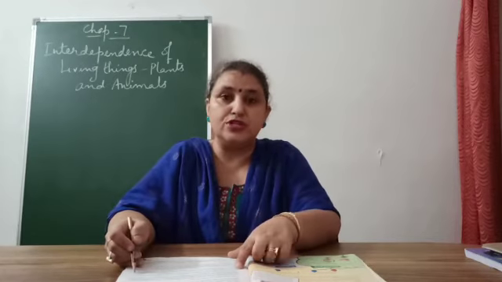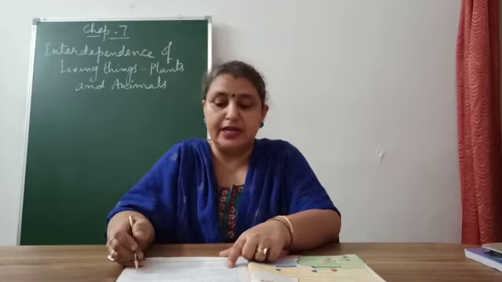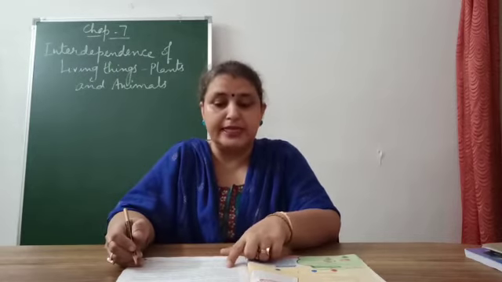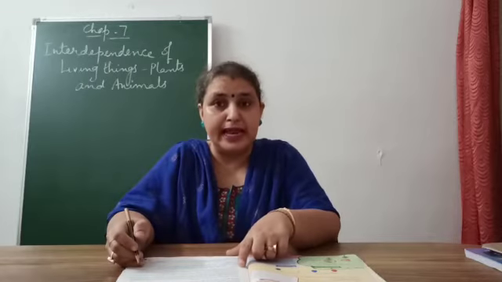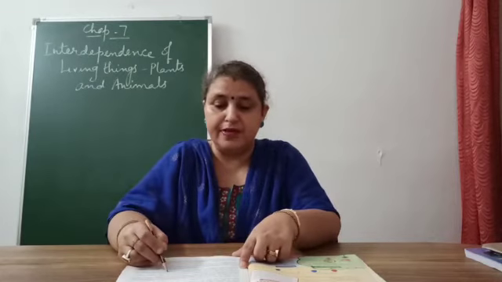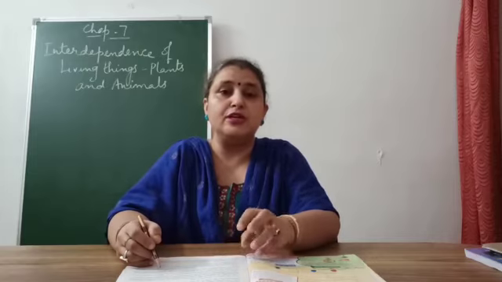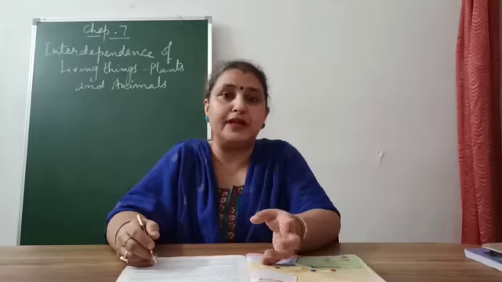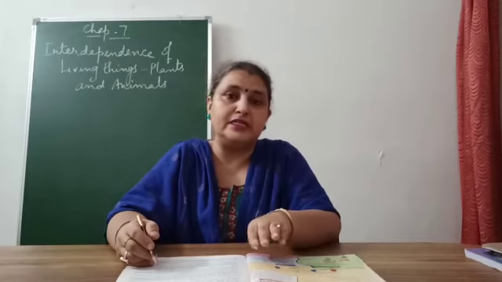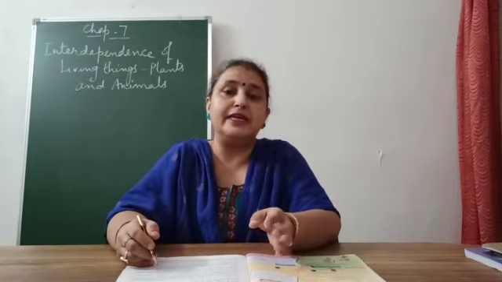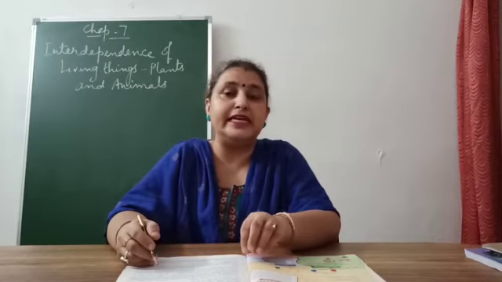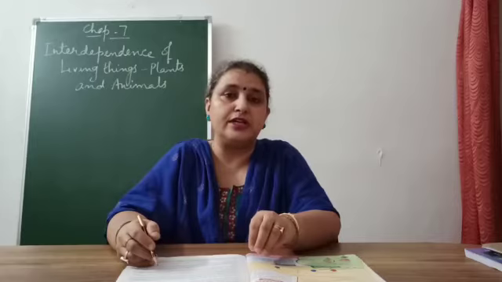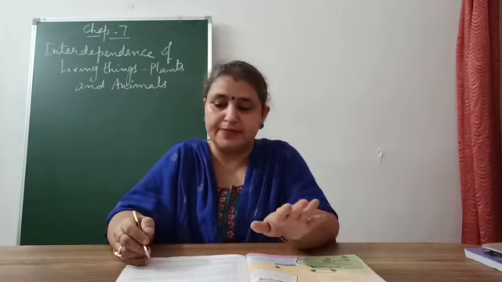Animals breathe in oxygen and give out carbon dioxide, which is needed by the plants. Plants and their products are eaten by animals for survival. Plants and their products, like the vegetables and the grass, all that is plant product. So we all eat the plant products. Animals eat grass, animals eat the plants. So we all are dependent on each other. This is what they are trying to tell you simply.